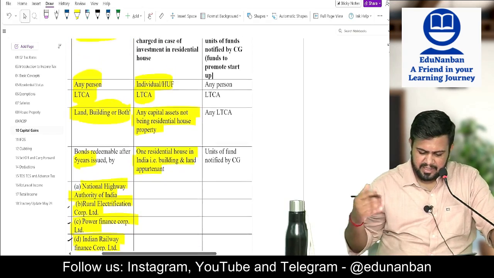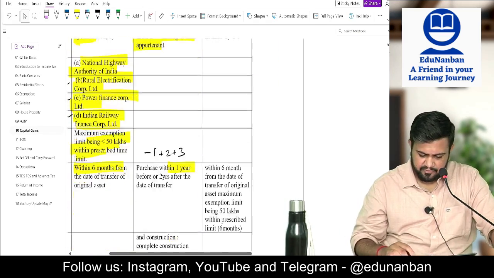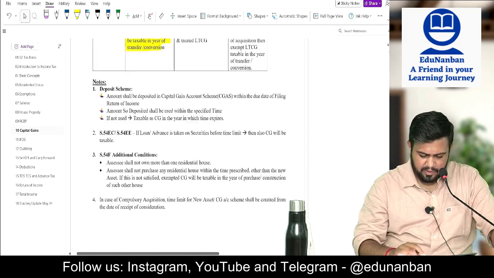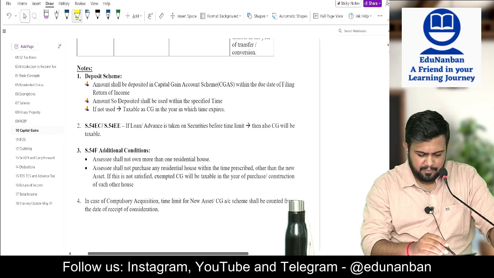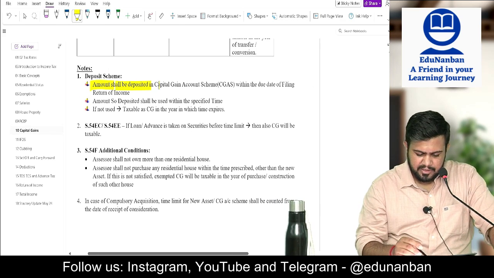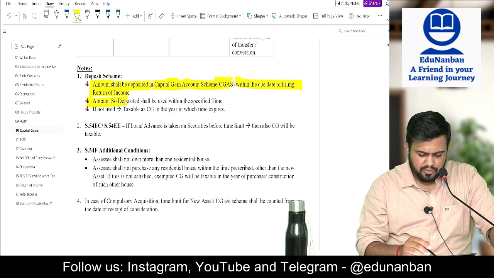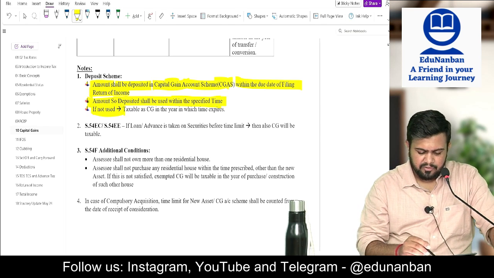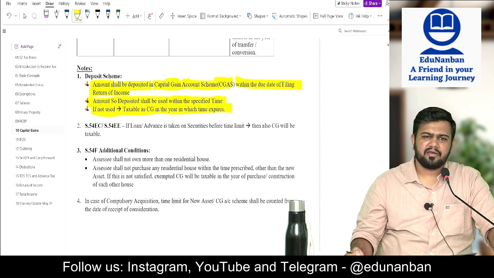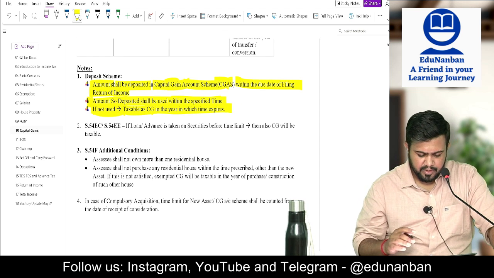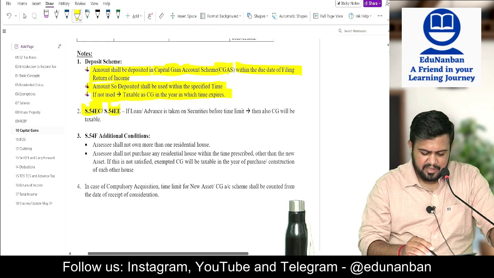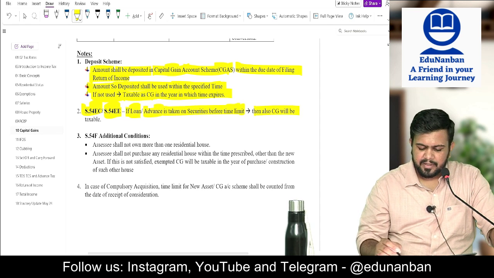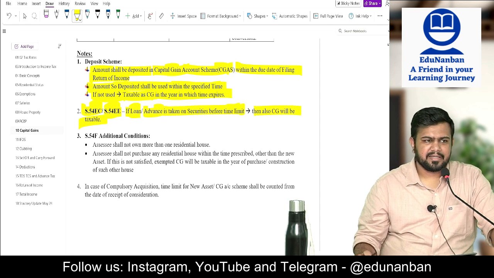And the next one, 54EE, not so important. Okay, now let us see some special points. Deposit scheme: the amount shall be deposited in the capital gain account scheme within the due date of filing the return of income. The amount so deposited shall be used within the specified time. If not used, it will be taxable as capital gain in the year in which the time expires. Next, 54EC and 54EE: if a loan or advance is taken on the securities before the time limit, then also the capital gain will be taxable.